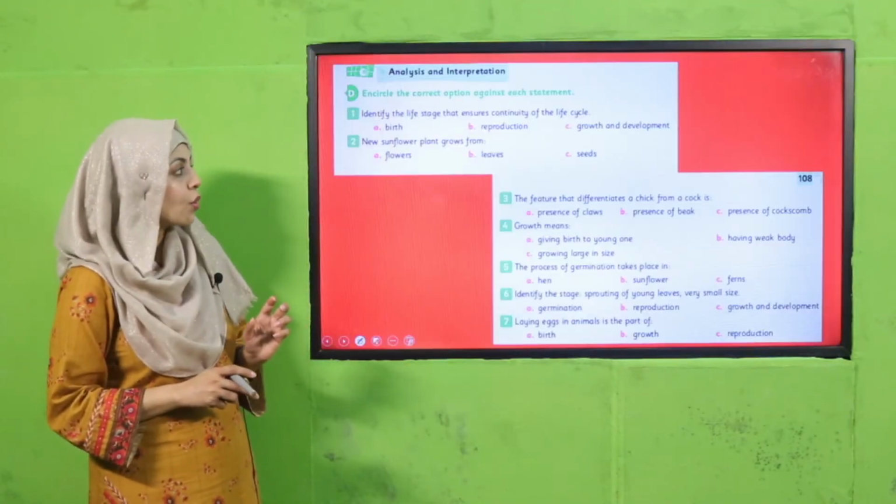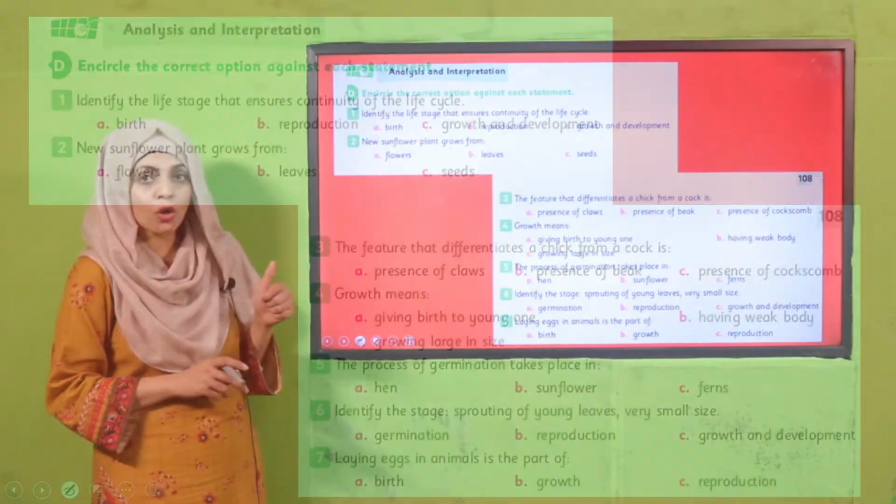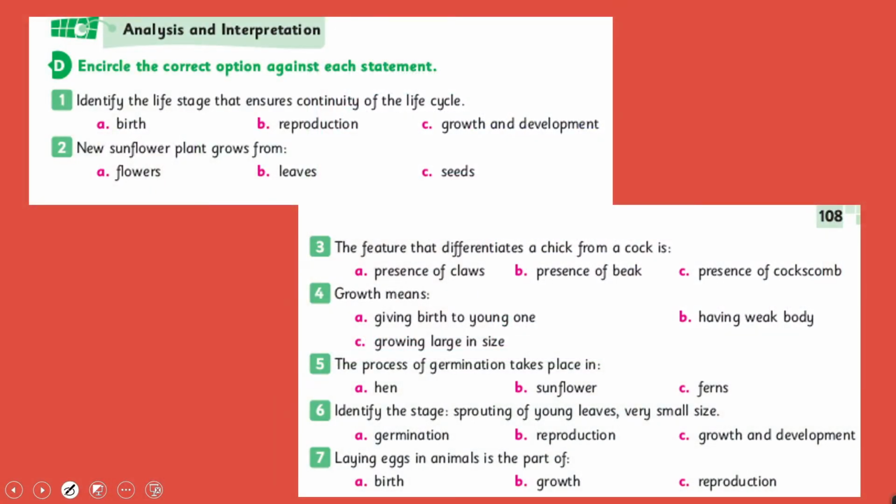Now we will move forward towards your homework. For homework, you will do analysis and interpretation from your book, unit number 11. आपको कुछ statements दी गई हैं. There are options given below and you have to encircle the correct option. Let me do the first one for you. Identify the life stage that ensures continuity of life cycle. Birth, reproduction, growth and development. Reproduction. This ensures the continuity of life.